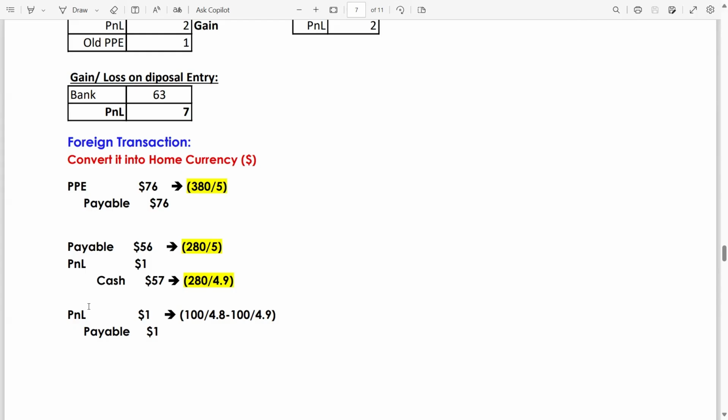And the exchange rate on 30th November 2009 is 4.8. Again, if you paid the 100 dinar in October, then the exchange rate was 4.9. But now you are paying in the later month, and that month the exchange rate is 4.8. So 100 divided by 4.8 minus 100 divided by 4.9, there is a loss of $1 as well.